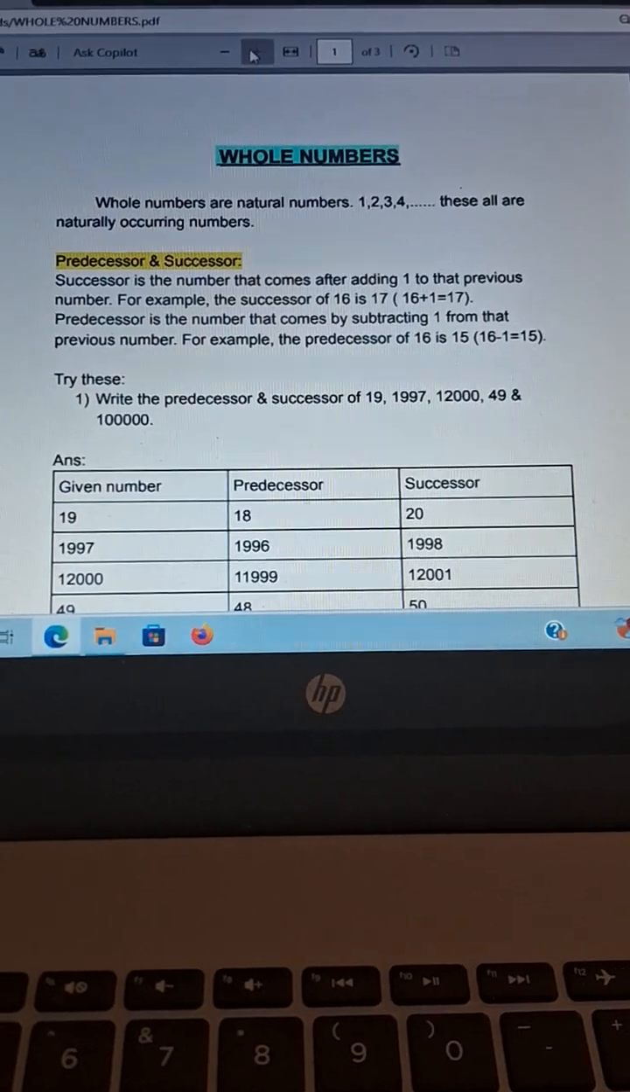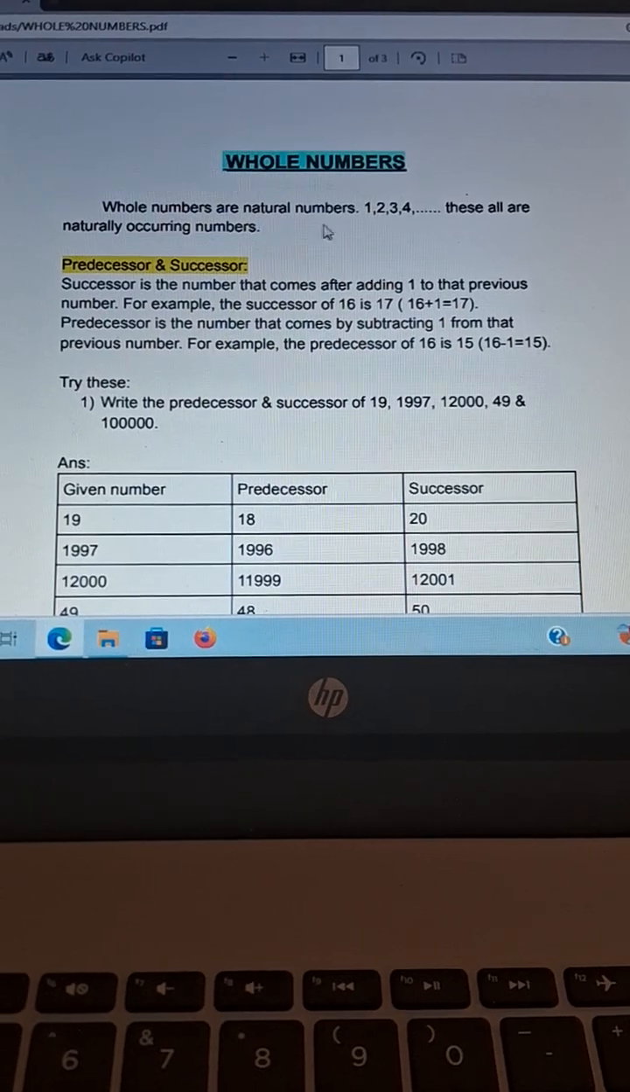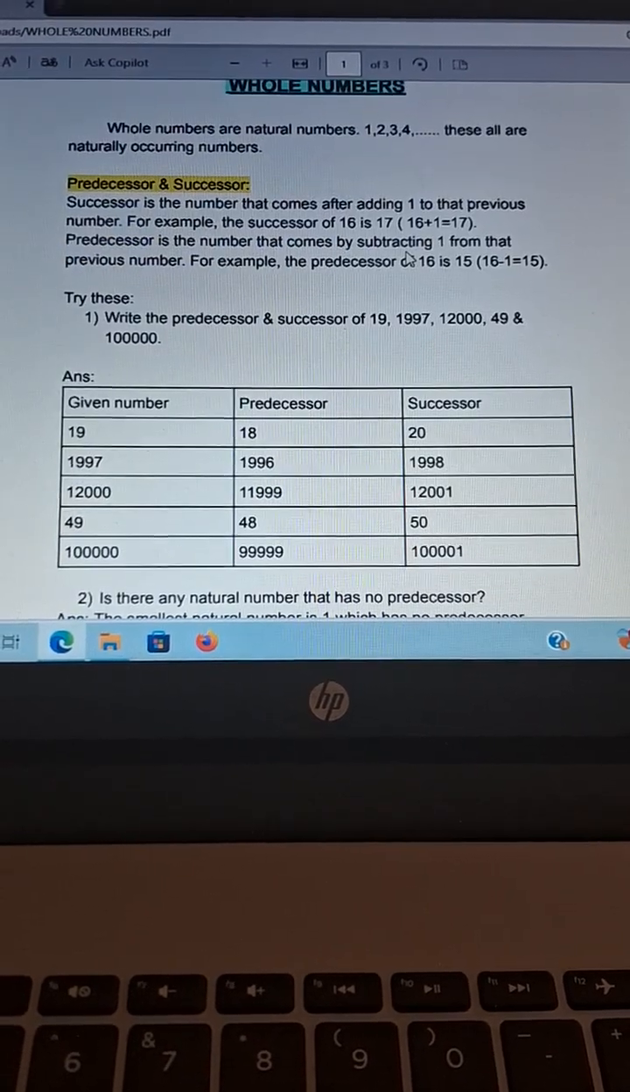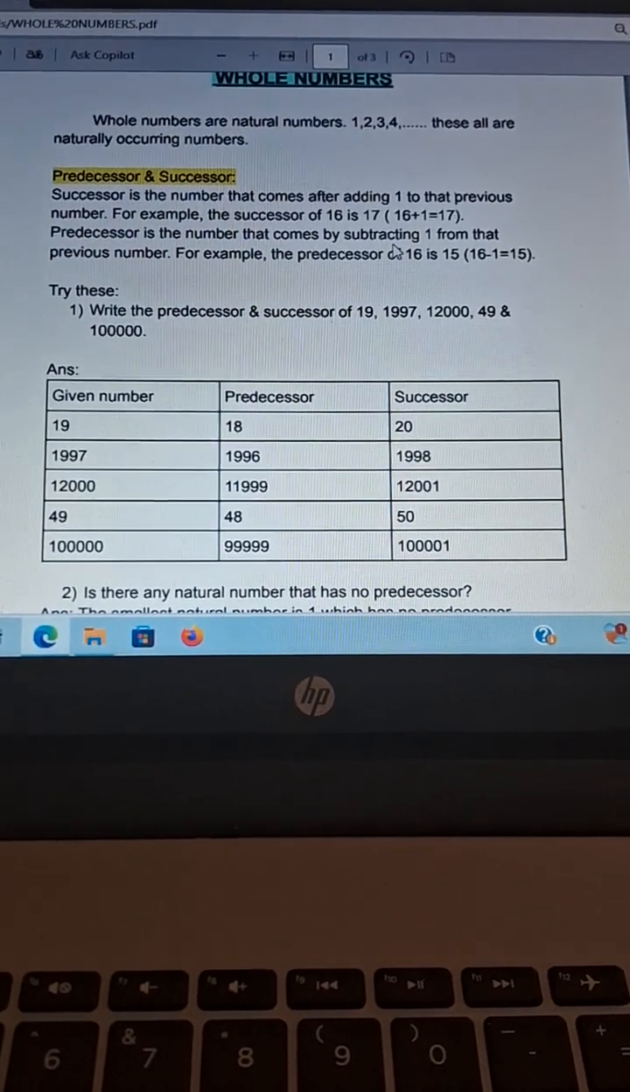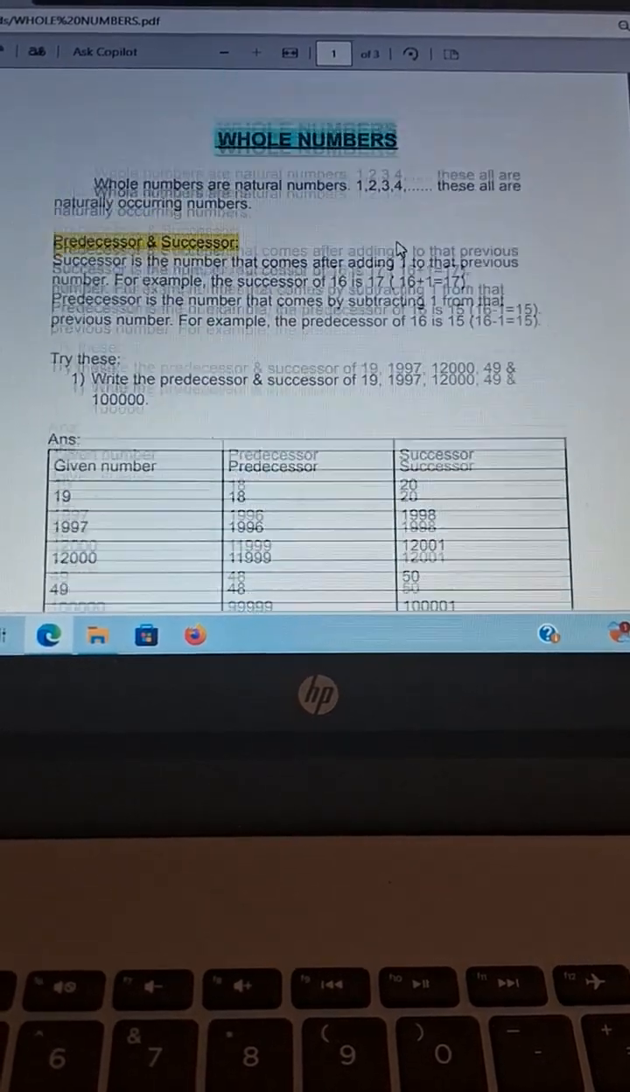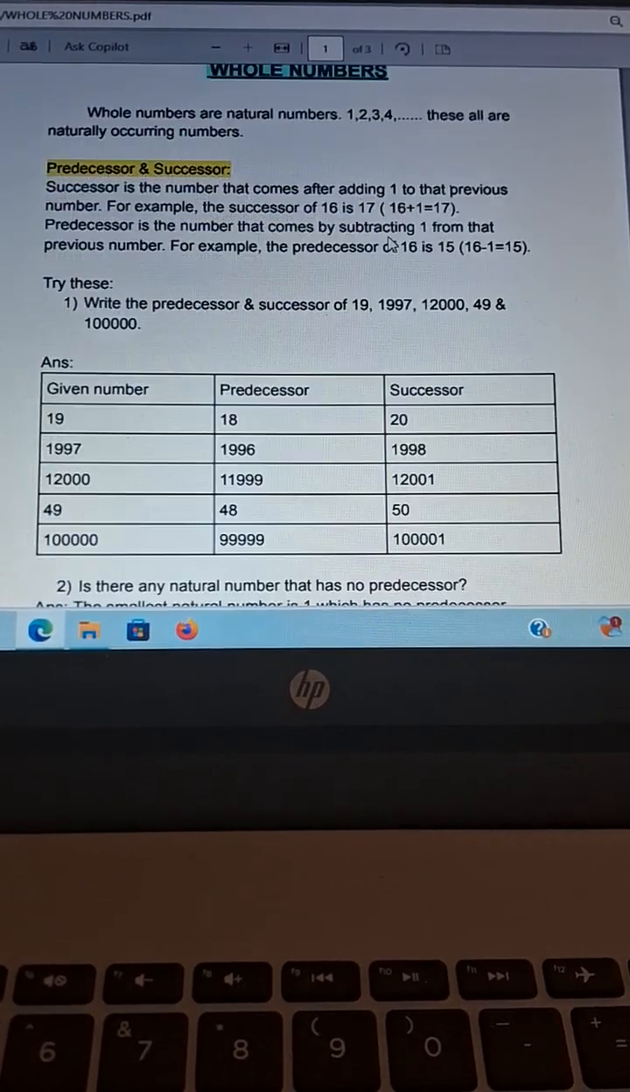Whole numbers. Whole numbers are the natural numbers. Normally we say that 1, 2, 3, 4, these all are the naturally occurring numbers. Next is predecessor and successor.